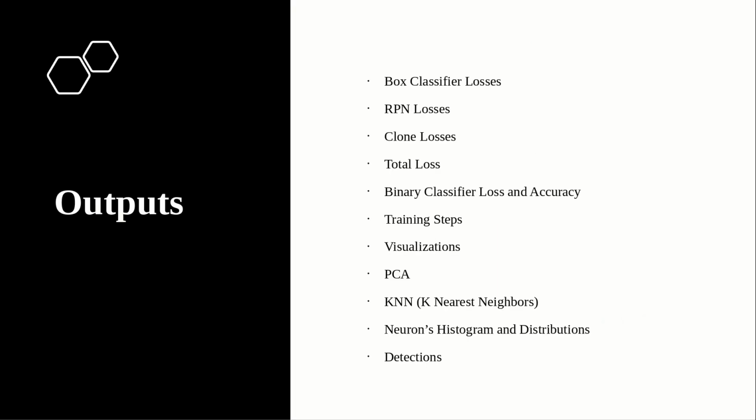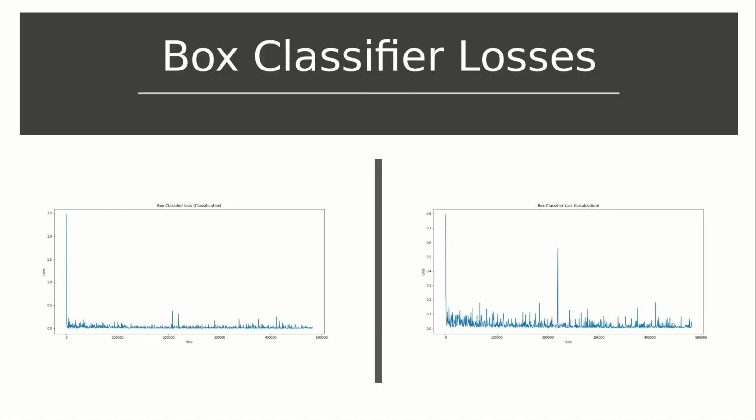Let's take a look at our results. In this part, we will see our accuracy and loss graphs, visualization methods, PCA and KNN algorithms, weights of our neurons with distribution and histogram graphs. Finally, we will see our detections. There are two types of box classification loss. First one works on where the product is. Second works on which product is. As we see in the figure, we are better at classifying the products.